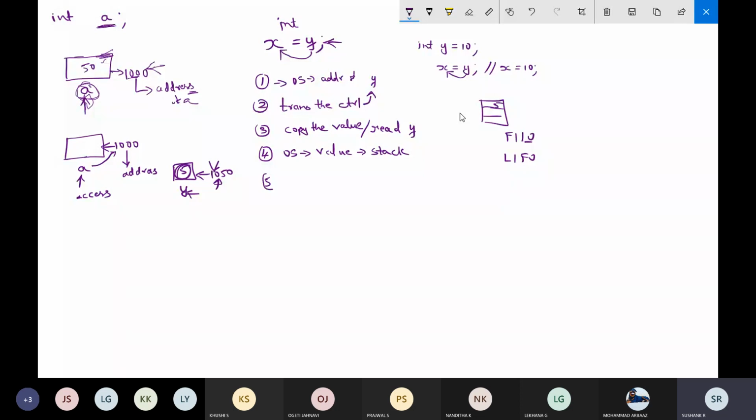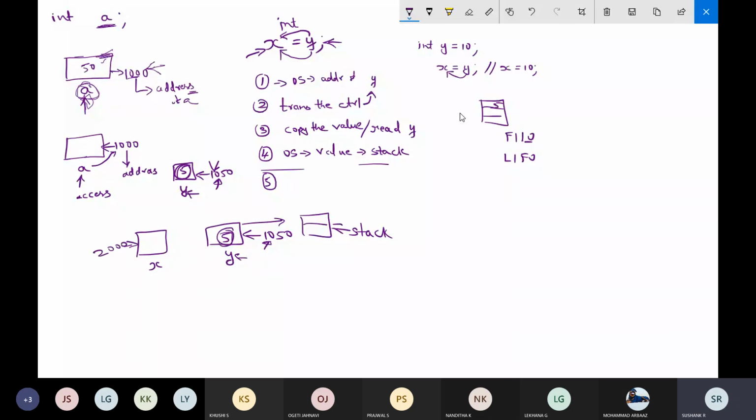So after that, the next step involves x. Now you want to copy this value. Now see x, y. So y is 5. So the right hand side is clear. You got the address of y, then you transfer the control, then you copied the value. After that you are storing that value in some stack. But I need that value to be copied to x. So if I want to copy to x, the first thing is I should find the address of x. I will take x as 2000.